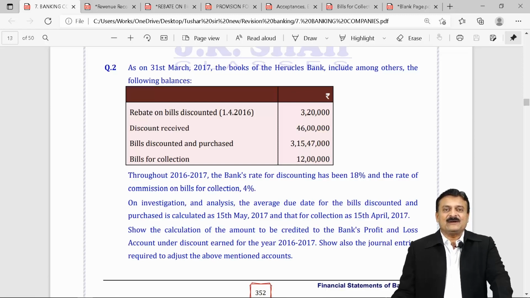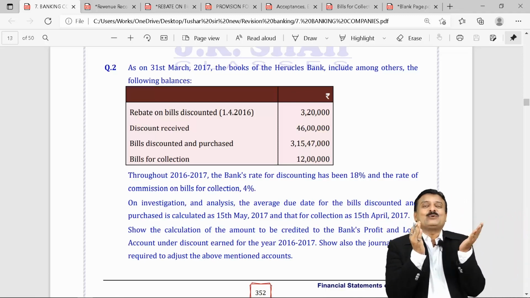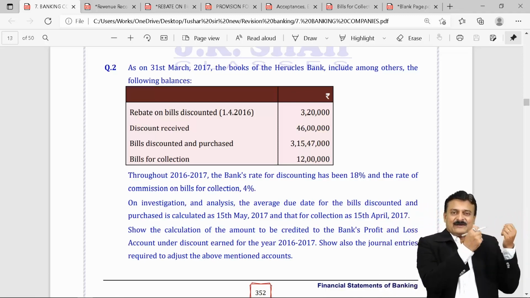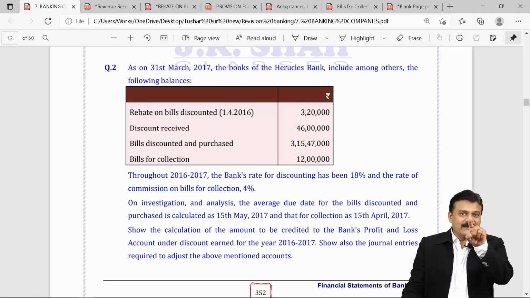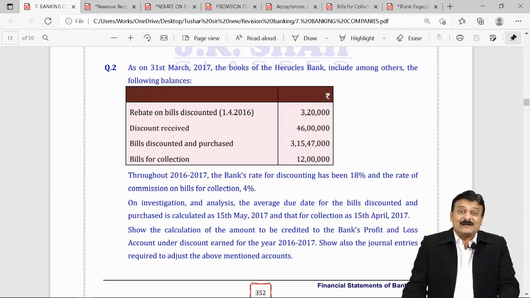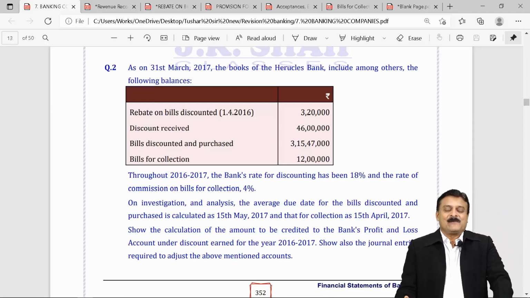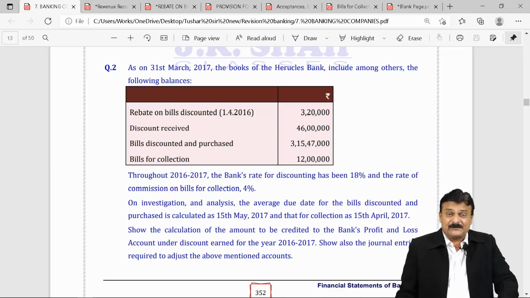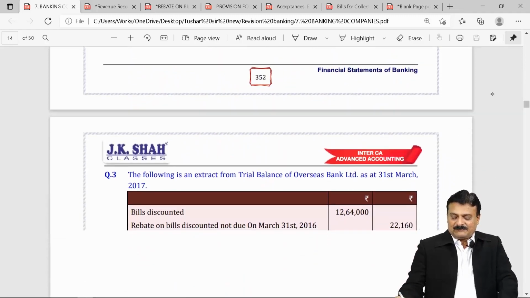What do you mean bills discounted remaining outstanding at the year end? They are closing bills purchased. They are not bills purchased for the whole year. In whole year, the bills purchased must have been quite more. They must have been discounted. They are already matured, and hence they are not appearing in the trial balance. So what is appearing in the trial balance is those bills which are not maturing in the current year, which will be maturing in the next year. So this 3 crore 15 lakh 47,000 is not, by any means not, bills purchased and discounted during the year. So in second sum, you cannot have second year entry.